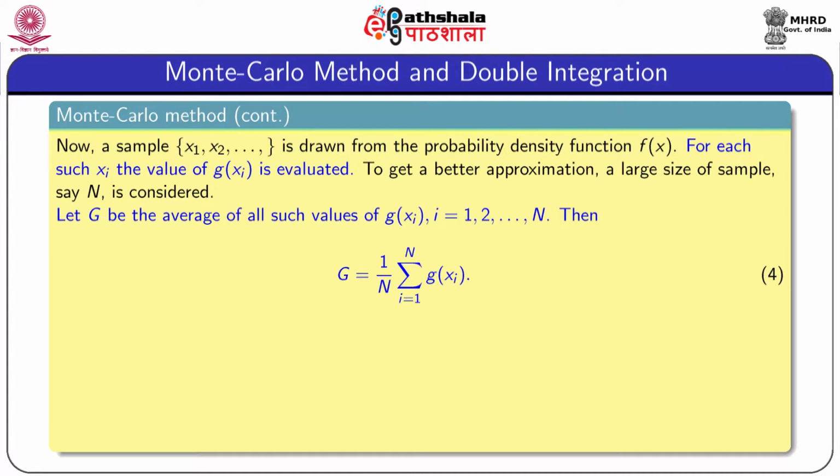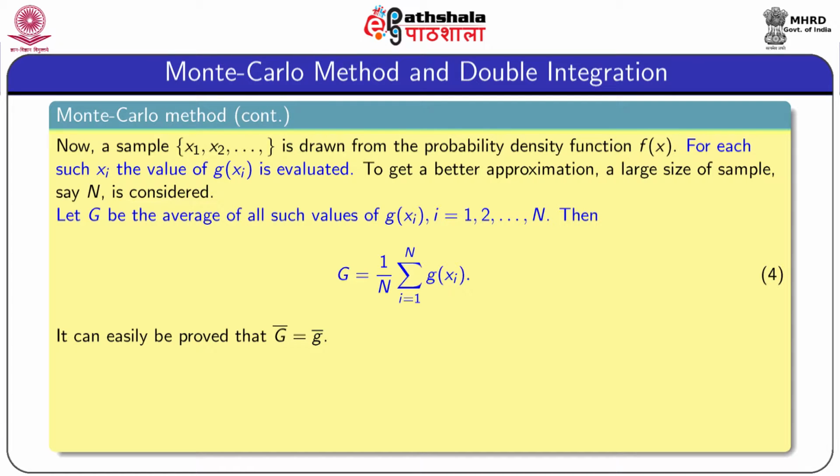Let capital G be the average of all such values of g(xi), where i equals 1 to N. That means g(xi) is calculated for each sample value and then we calculate the average of such g(xi), and this is denoted by capital G. That means equation 4 is obtained as capital G equal to 1 by N summation i equal to 1 to capital N g of xi.